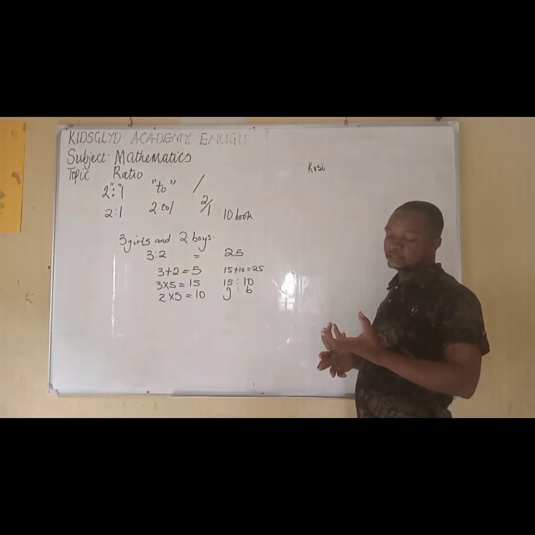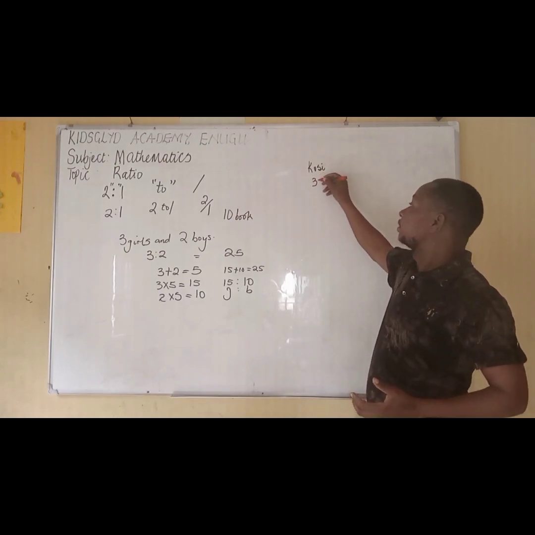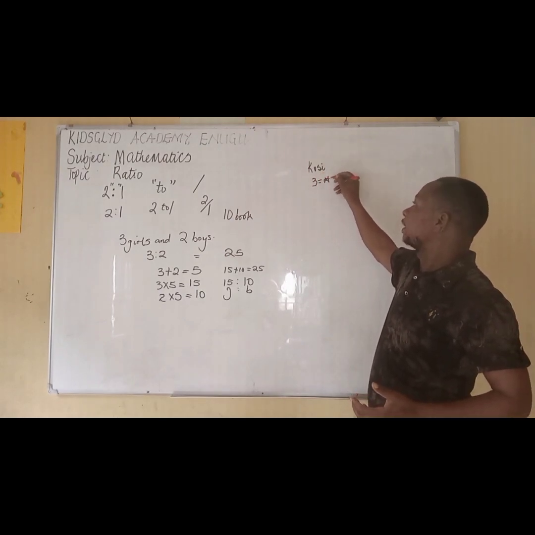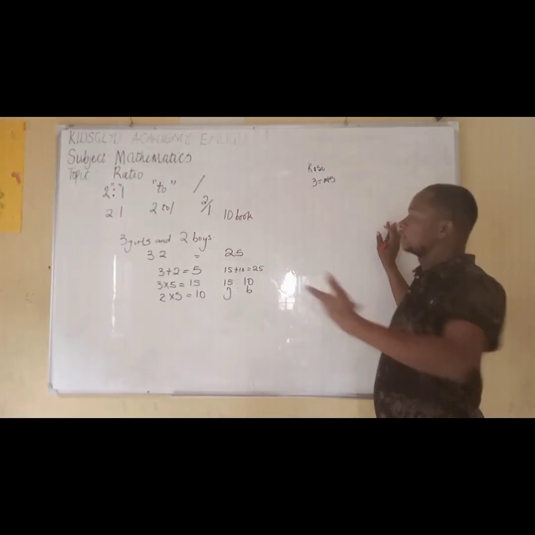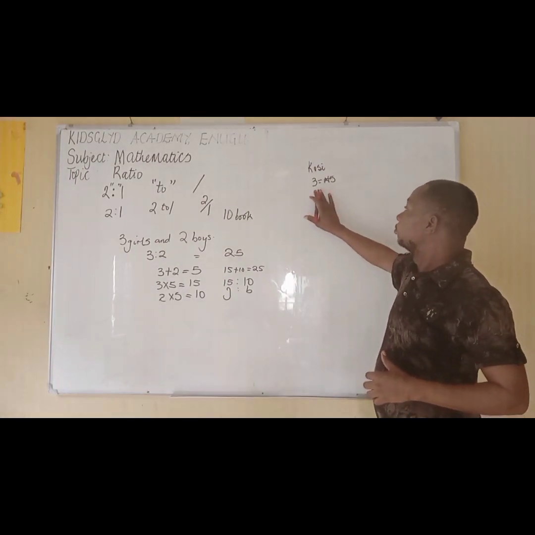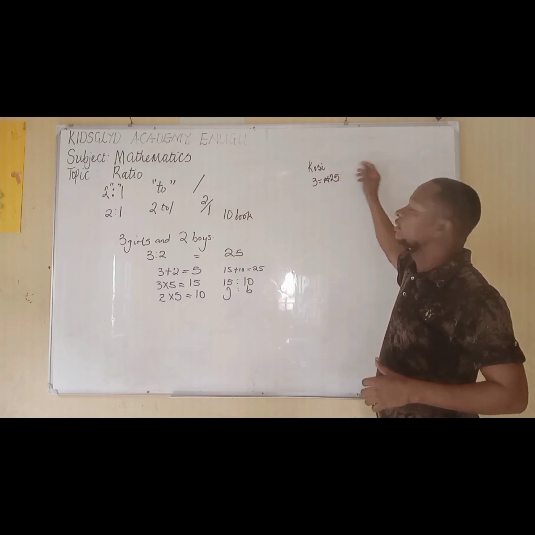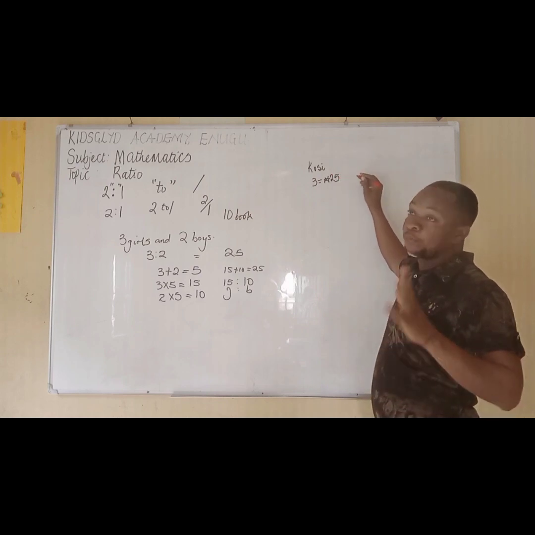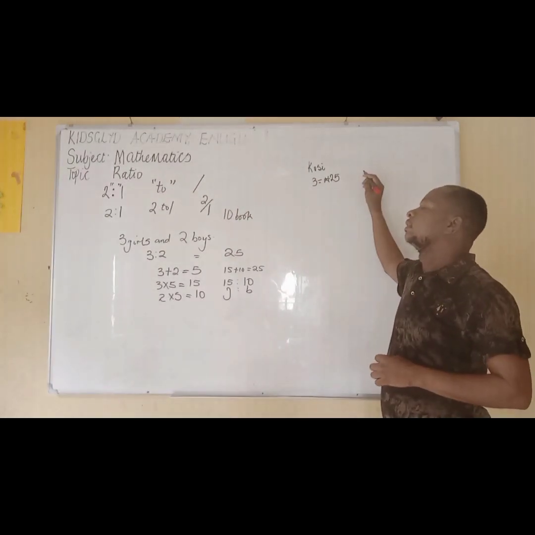So they told her that each of the peanuts, 3 is sold as 25 naira. We are now bringing ratio to our daily lives. So 3 is sold as 25 naira. She bought 3 and paid 25 naira.